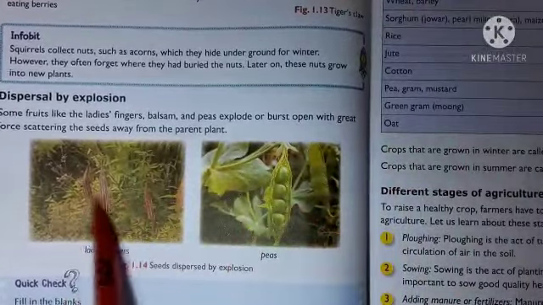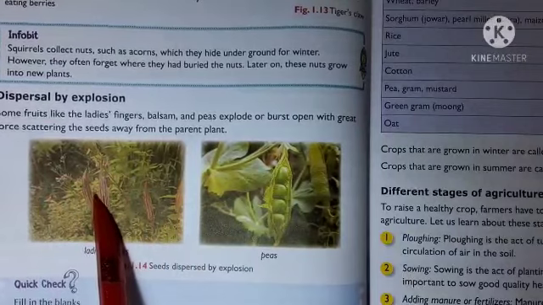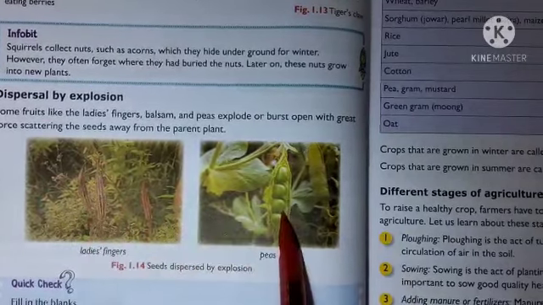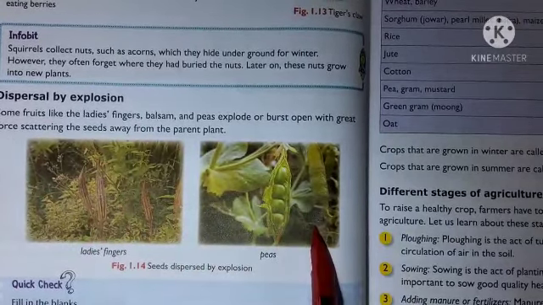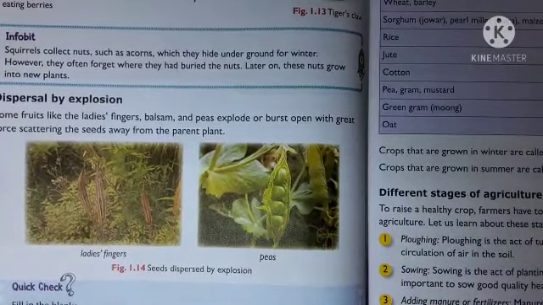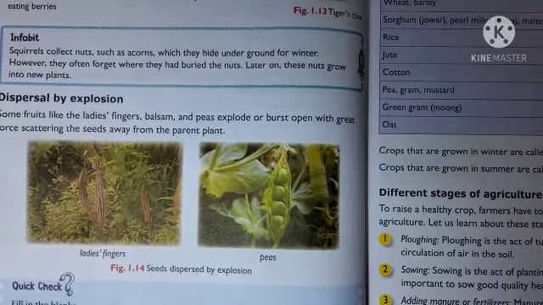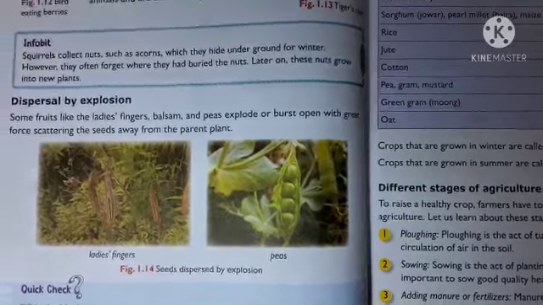See the dried lady's finger fruit, the vegetable. They burst open and the seeds get scattered here and there, growing into new plants. Pea pods also burst open, and in the same way balsam fruits also burst open and scatter the seeds here and there. Balsam is commonly called Gulmehndi in Hindi, and it grows in winter in the gardens.